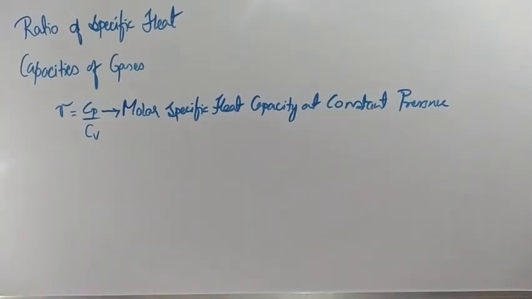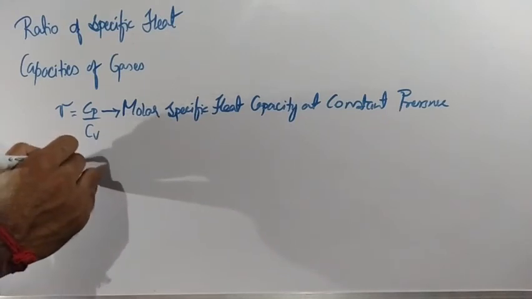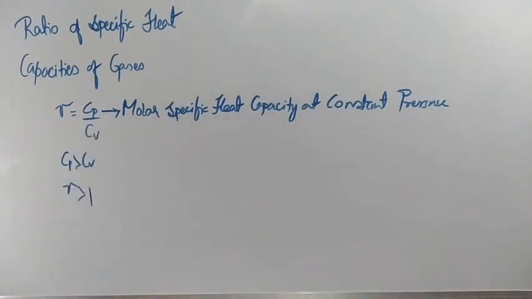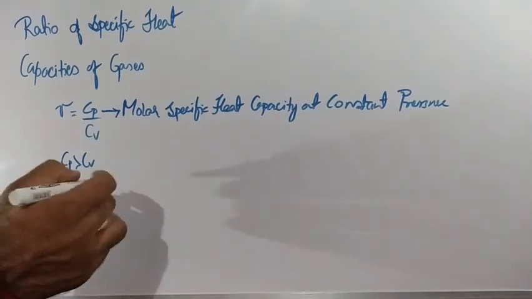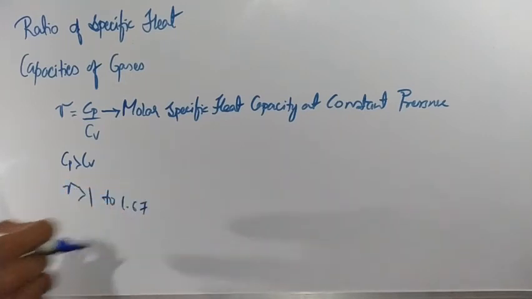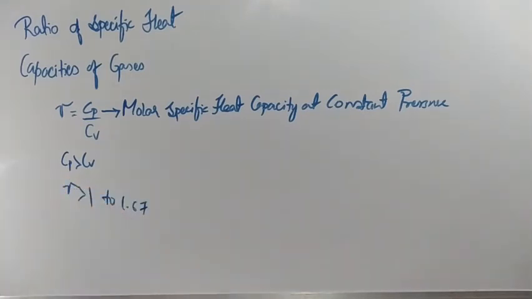And always remember Cp value is greater than Cv value. That's why gamma value will be greater than 1. And this value won't exceed 1.67. Maximum value is 1.67 for gamma. Clear? Just note it down. We are going for the next point.